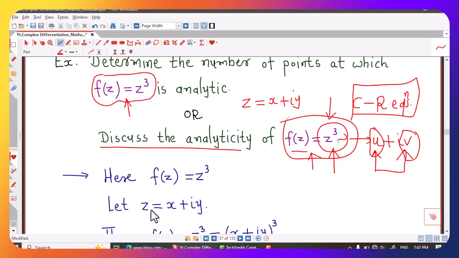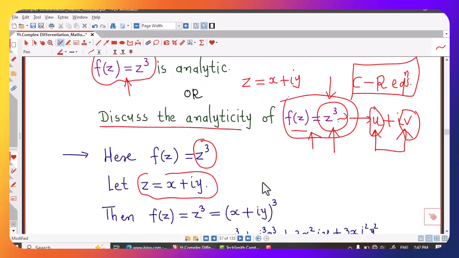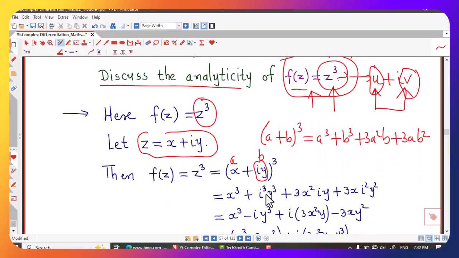I start by taking z equal to x plus iy here, and then I will expand using the formula of cube of a plus b, that is valid here also. Here we know that this is given by this formula. So for this we will consider a equal to x and b equal to i into y.